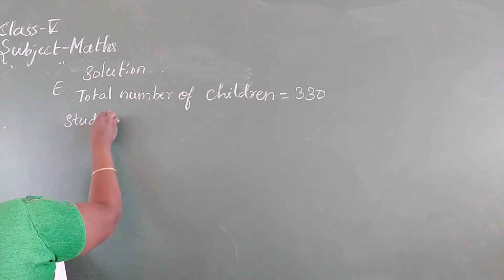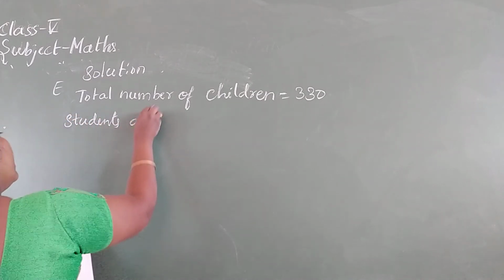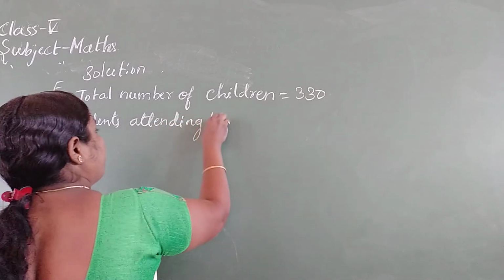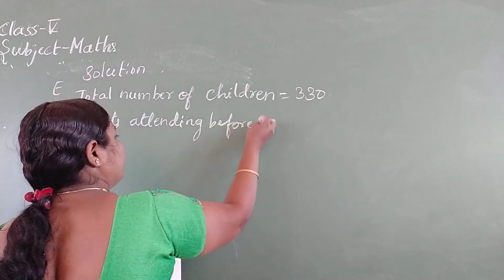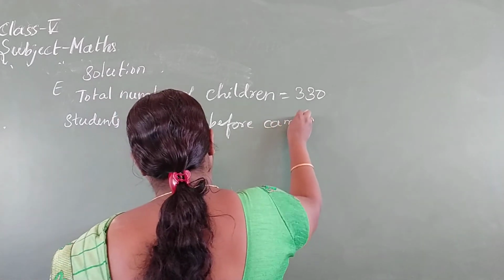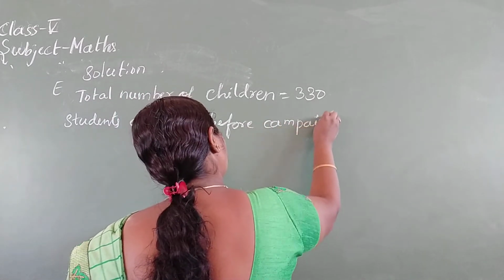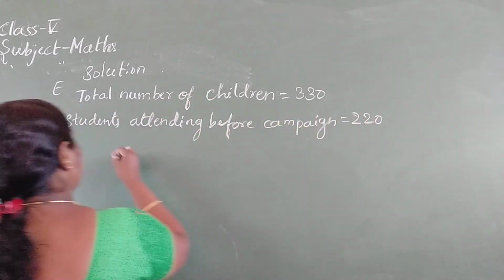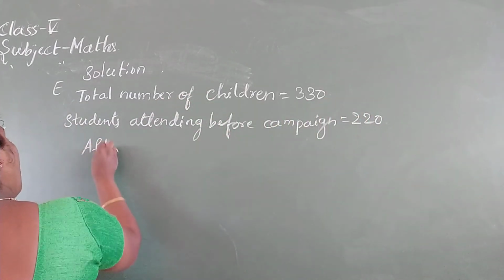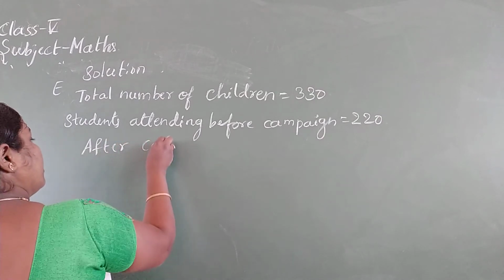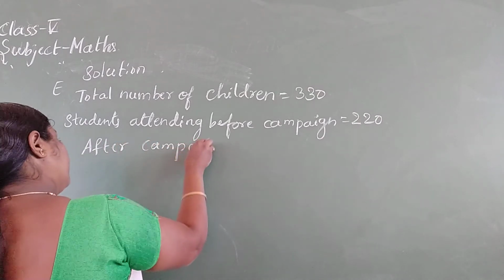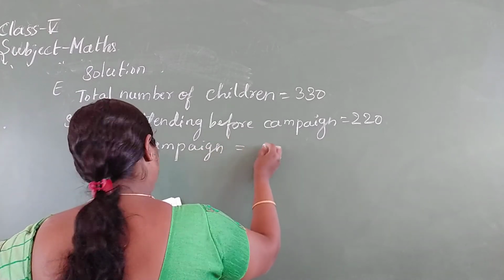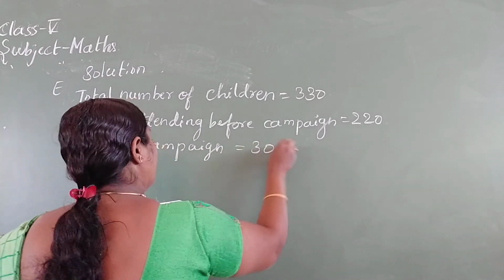Students attending before campaign is 220. After campaign is equal to how much? 300.